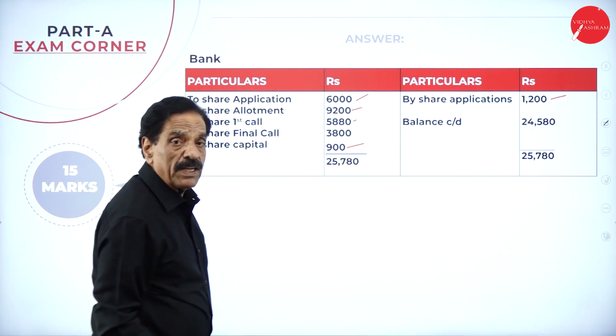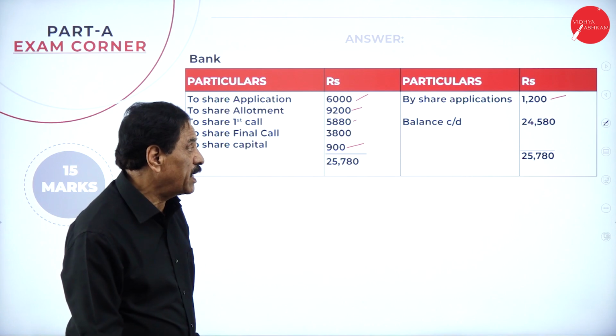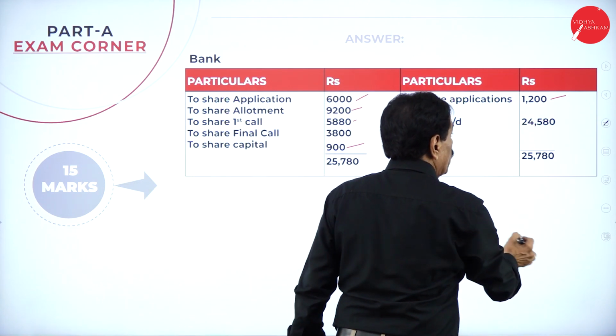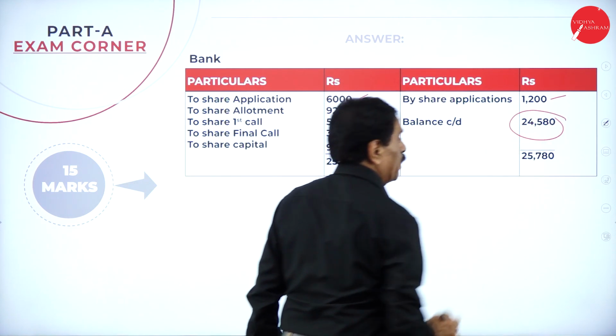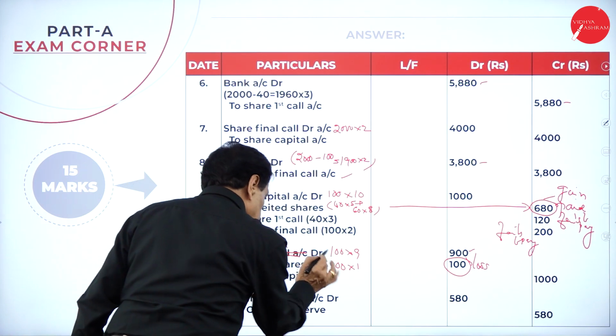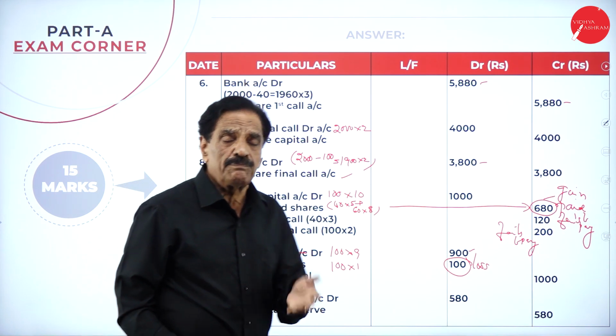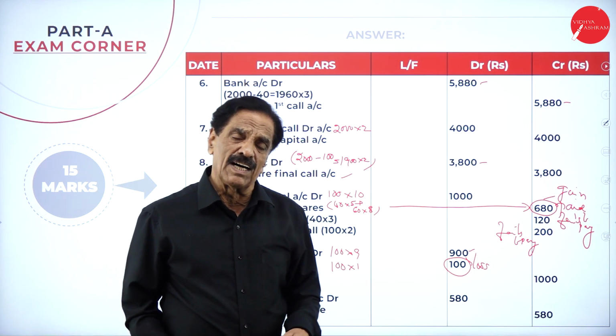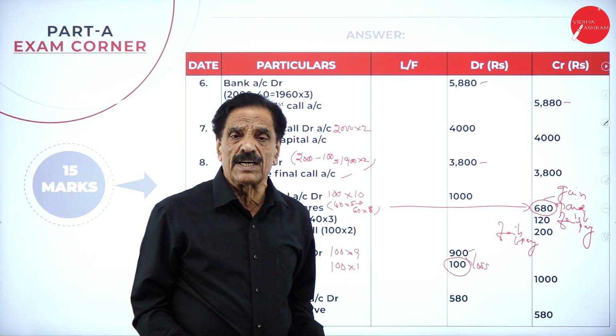Totally we received how much money? 25,780. How much do you return? 1,200. Your cash at bank comes to 24,580. This entry you must be careful: it is not share capital. Reissue entry: bank account debit, forfeited shares account debit, to share capital.